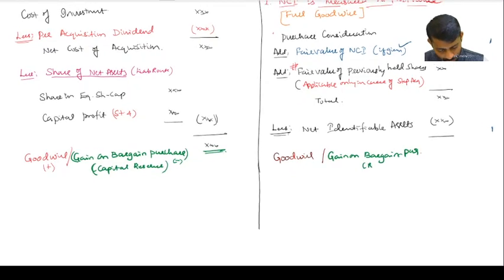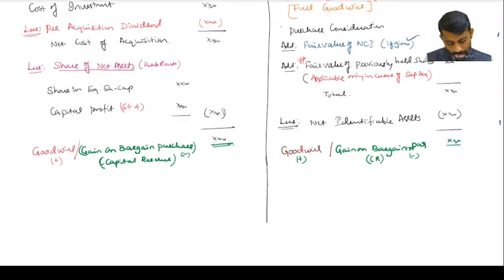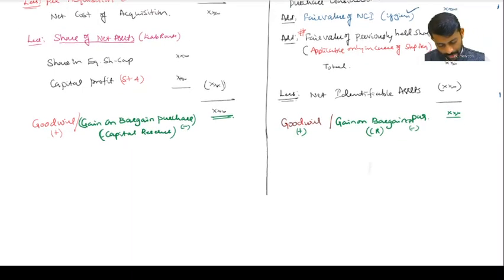If it is negative, it is a gain on bargain purchase; if positive, it is goodwill. Clear? Yes, sir. So now, fair value of previously held shares. Here write the note.